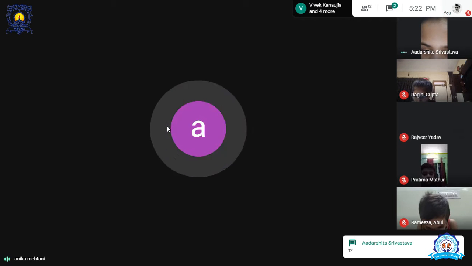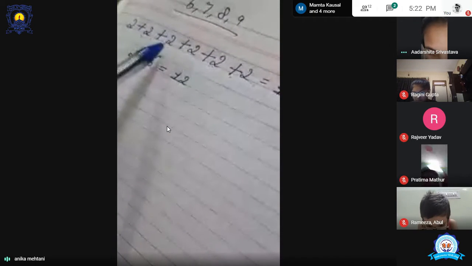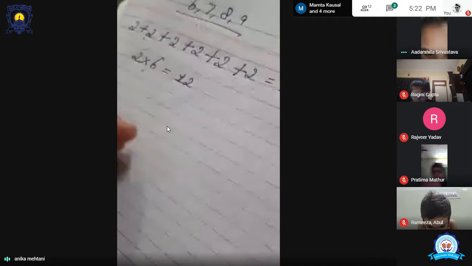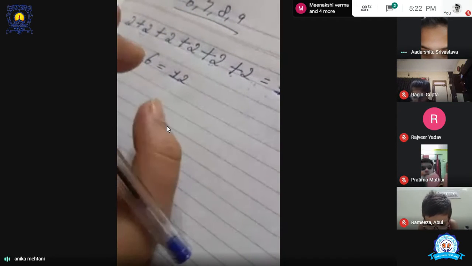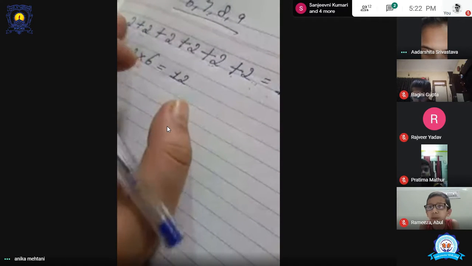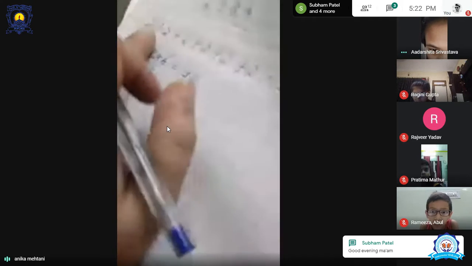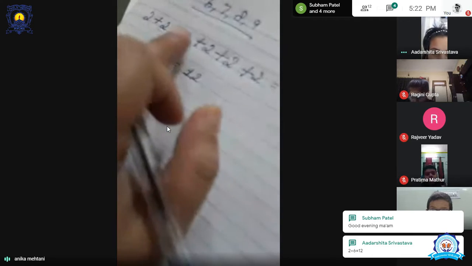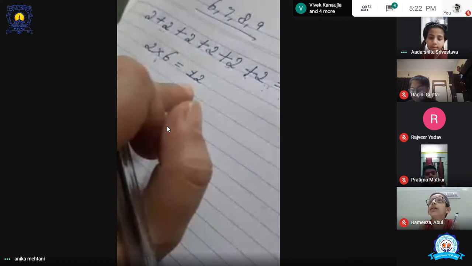See, instead of adding again and again, I can multiply also. Adding is a little difficult for me. I might get confused and make a calculation mistake. But this is perfectly fine. What am I going to multiply? I am going to multiply 2 because that is my digit. How many times will I multiply? The number of times I am adding. 1, 2, 3, 4, 5, 6. So 2 sixes are 12.